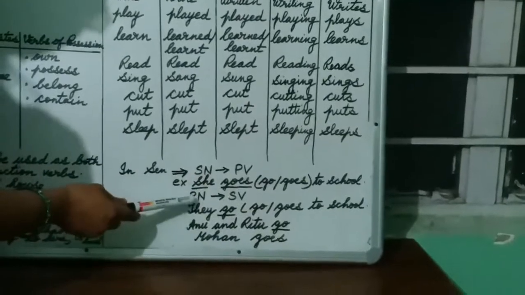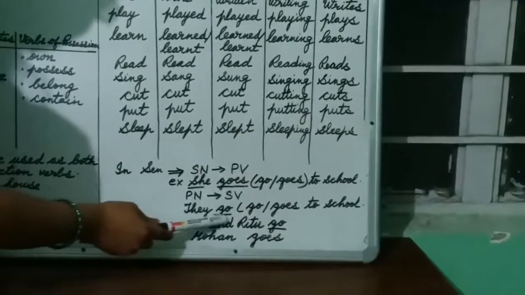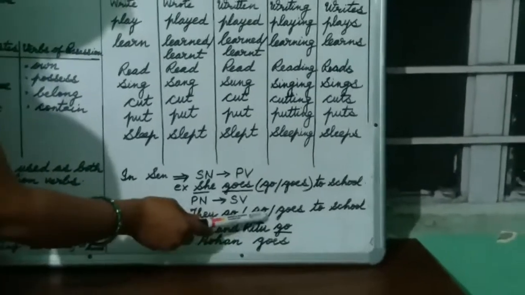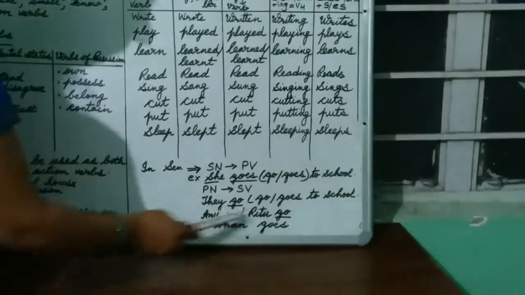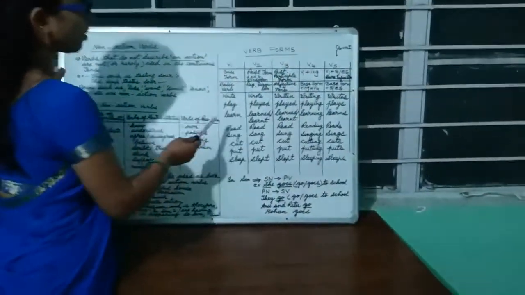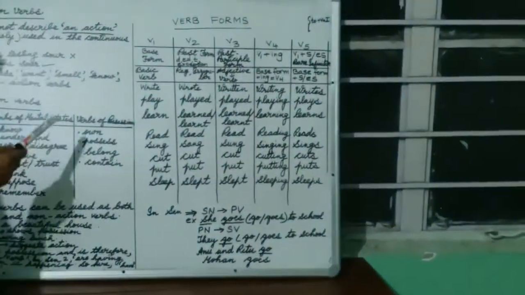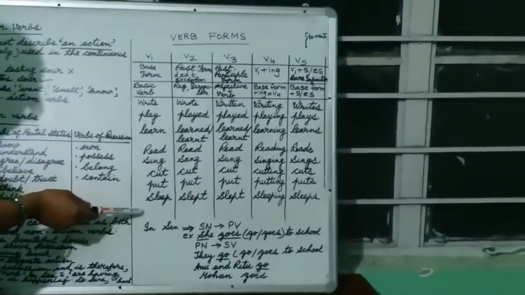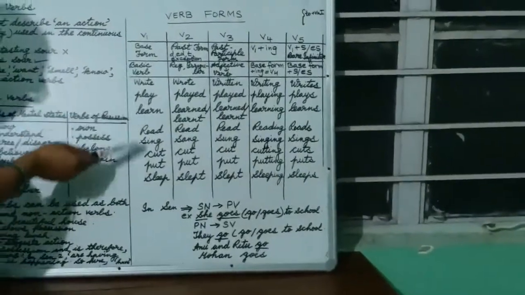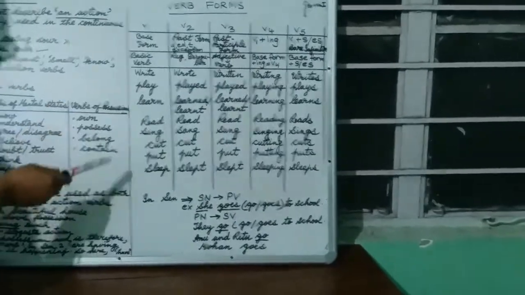Now vice versa, with a plural noun we use the base verb form. "They dash to school." Go or goes? They is a plural noun, so the verb will be go. So they go to school. Anu and Rita go. Mohan goes. So this was the thing I wanted to tell you about V5. Now there are some important things to tell you regarding these verb forms. There are some certain verb forms. There are some exceptions. There are regular and irregular patterns, and there are so many patterns you have to follow.